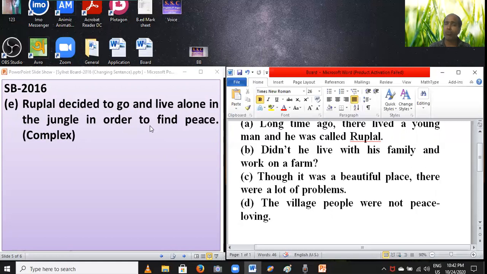If you find in order to plus V1, students, while changing into complex, you have to use so that instead of in order to. Firstly you have to write Rupal decided to go and live alone in the jungle.